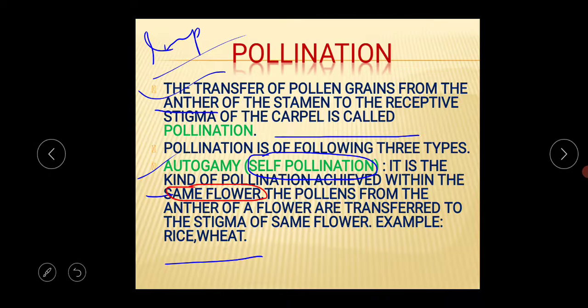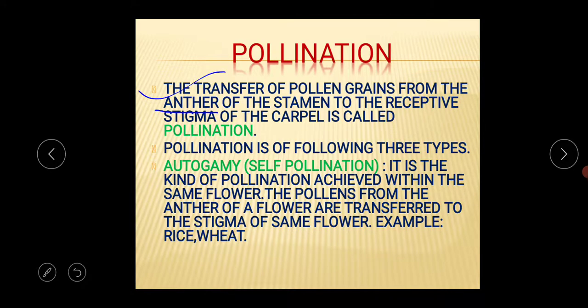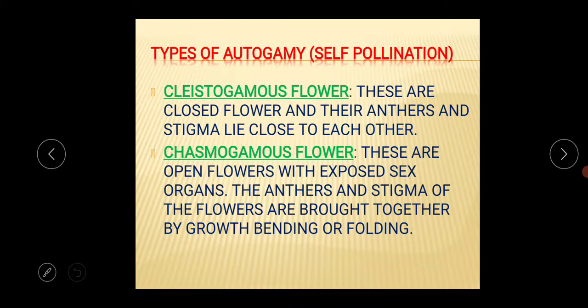The pollen from the anther of a flower is transferred to the stigma of the same flower. This is another important line. The example is rice and wheat. This is another important thing for your exam. The next thing is the types of autogamy. Self-pollination takes place in two types. The first one is the cleistogamous flower, the second one is the chasmogamous flower.